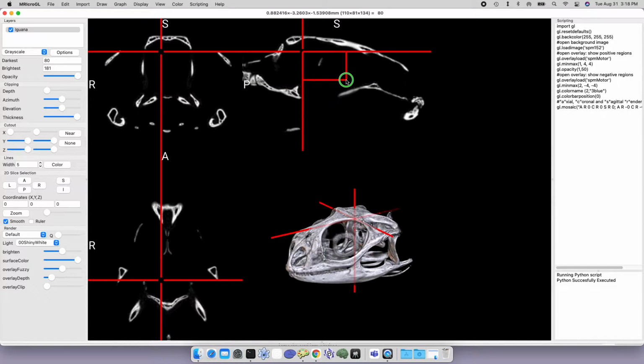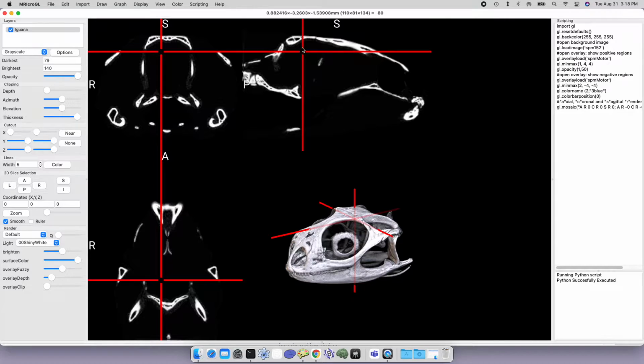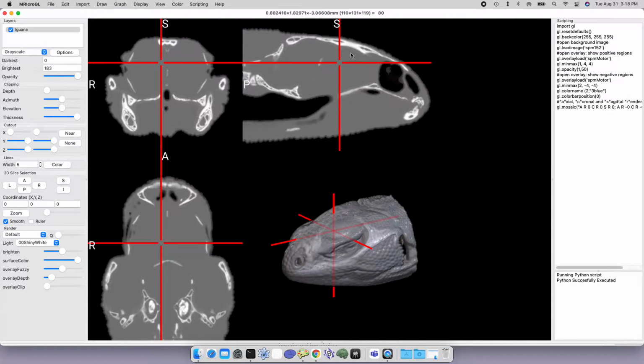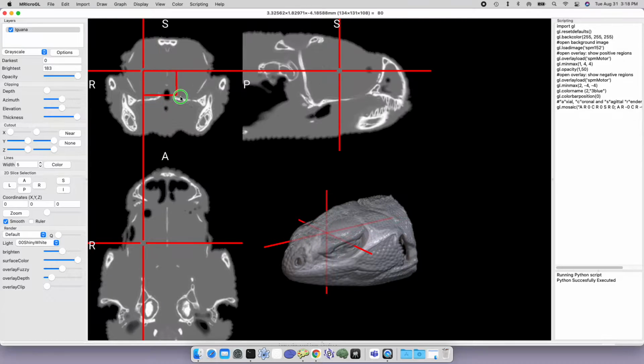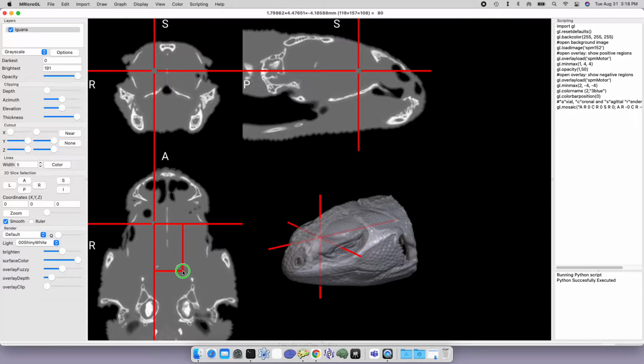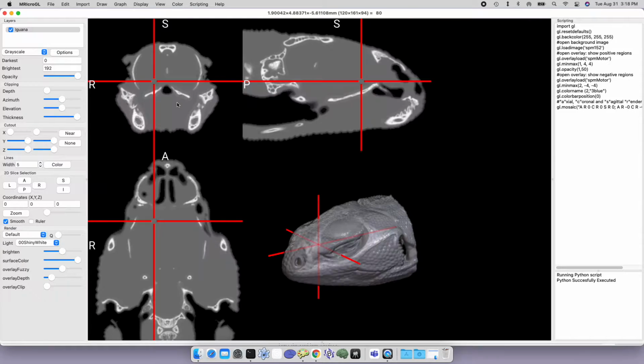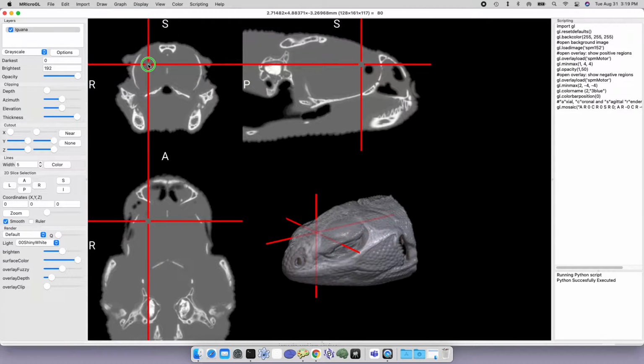And if I right click and drag over a region, you'll see that it will try to optimize the brightness for the specific region that I've selected. So that's another quick trick: if you don't want to type in the dark and bright regions, just go over a region of the image that you want to optimize the contrast from. It'll try to select a value that it thinks is going to be pretty sensible for that region, depending on the brightness under the crosshair, under the selection area. So this is a right click and drag.